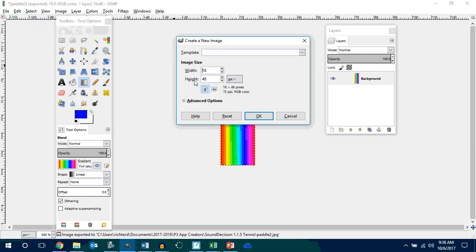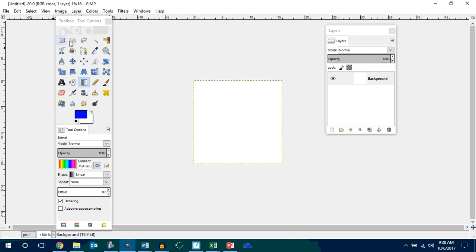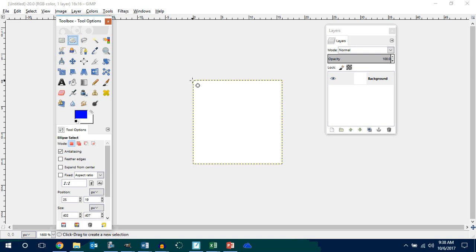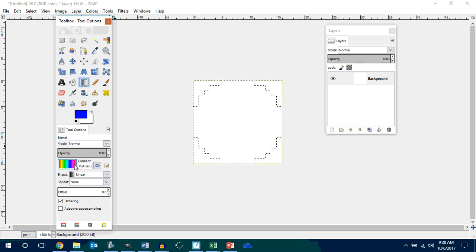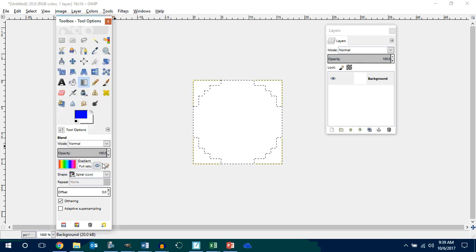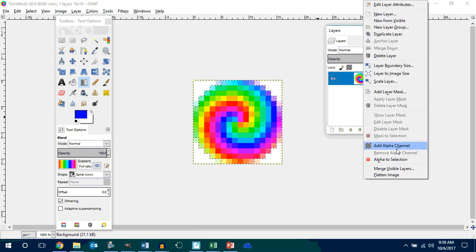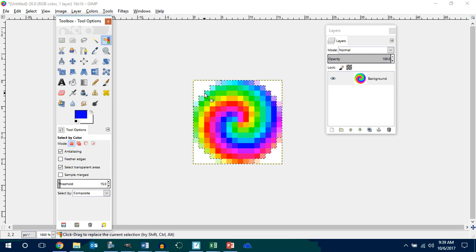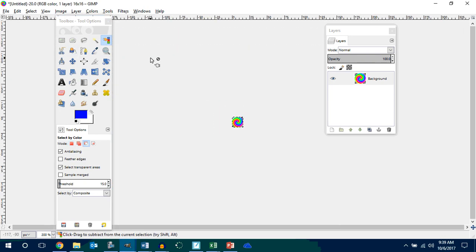Now I'm going to make a new character, and I'm going to make it 16 by 16. I'm going to blow this guy up. I'm going to get my circular tool, and I can go in here to my swirl. Boom. And there, I'm going to right click, add alpha channel, color select the white, hit delete. I have a round ball. This is going to be my ball in GIMP.